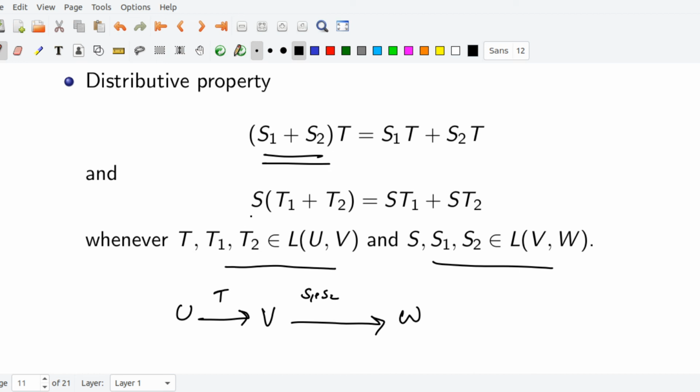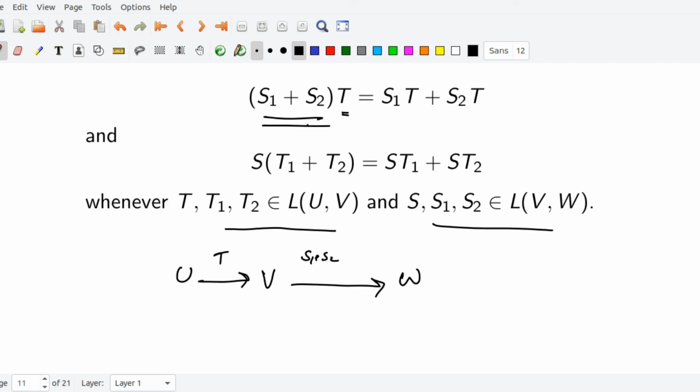So when you define multiplication, the important thing is that the image of the first acting linear map should lie in the domain of the second acting linear map. Here T is the first acting linear map, so the image of T should lie in the domain of S1 plus S2.